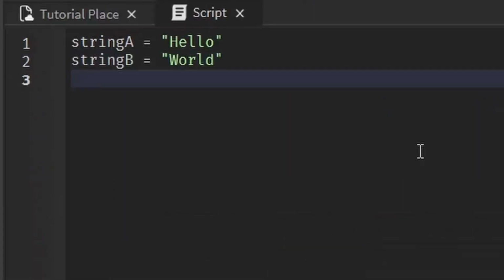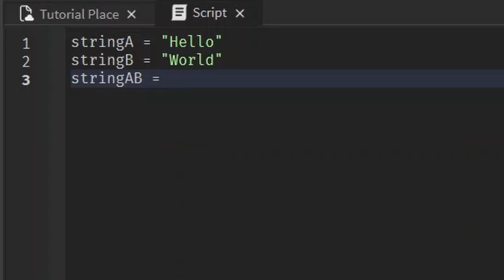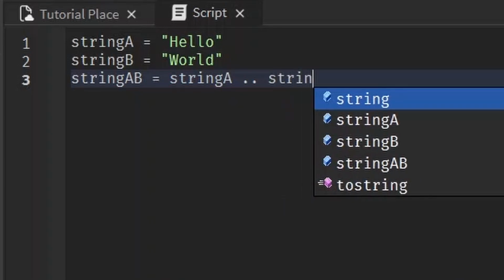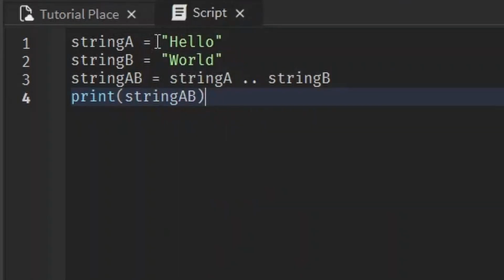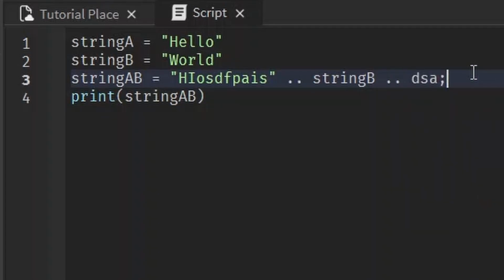Bam. This isn't part of the string library, but I thought it's really useful, and it's about time I showed you guys, long overdue to be honest. If we want to combine these 2 strings into one, let's say string AB, all we have to do is combine string A and do dot dot string B. And now when we print string AB, it'll print a combination of both of those together. Hello world. It doesn't have to be variables, of course. Any string you put in here, like whatever, it'll combine. Just do 2 dots, and you can combine as many strings as you'd like.